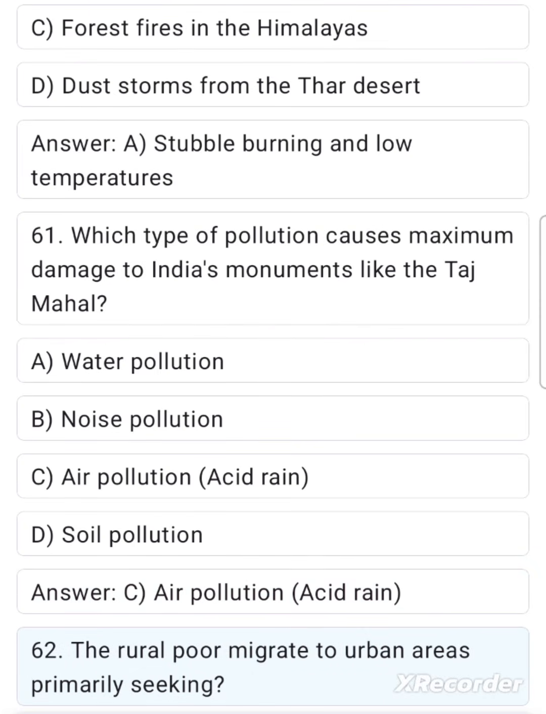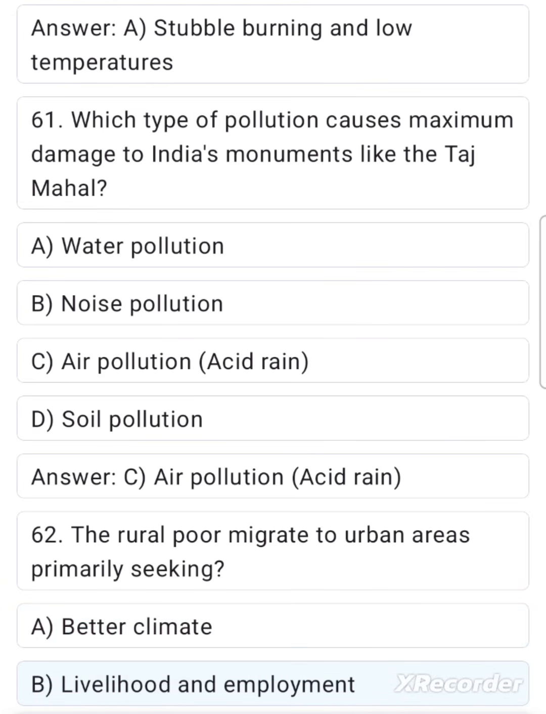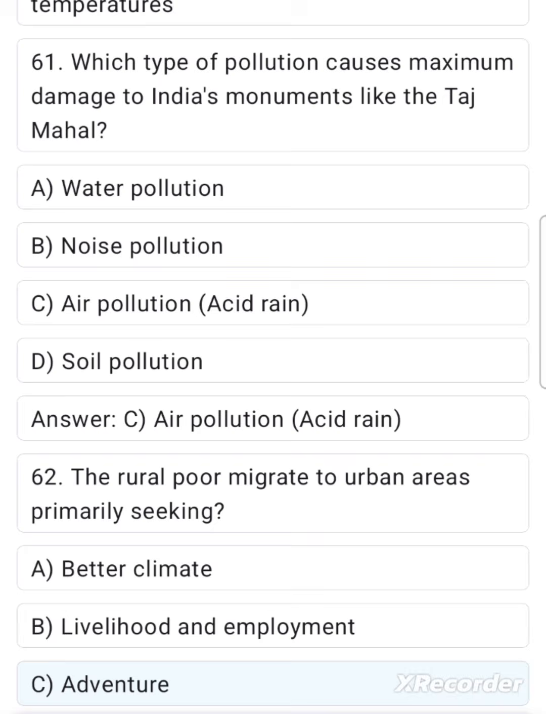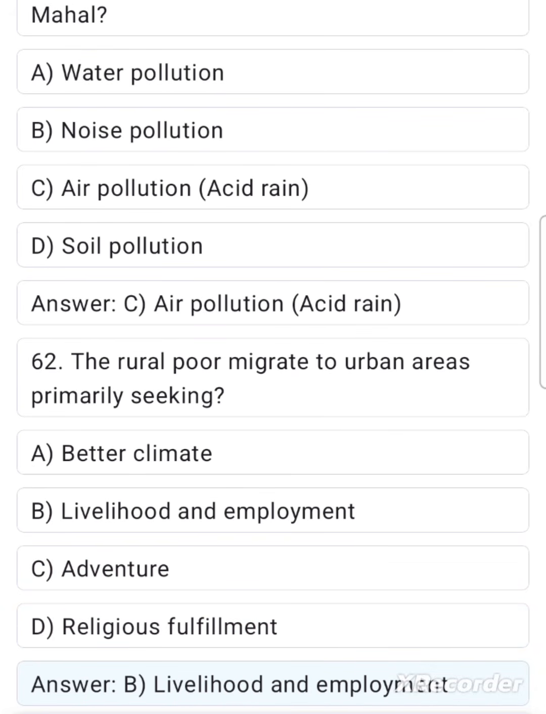62. The rural poor migrate to urban areas primarily seeking A. Better climate. B. Livelihood and employment. C. Adventure. D. Religious fulfillment. Answer B. Livelihood and employment.